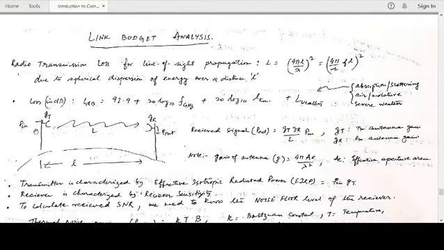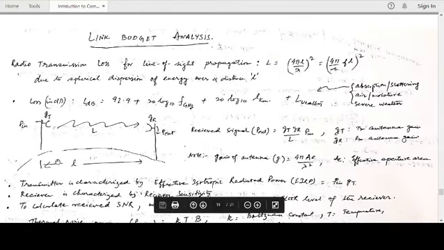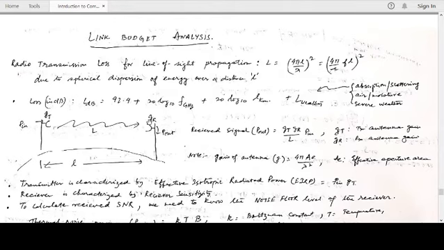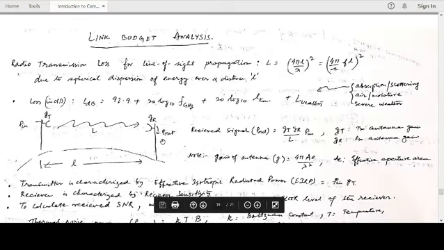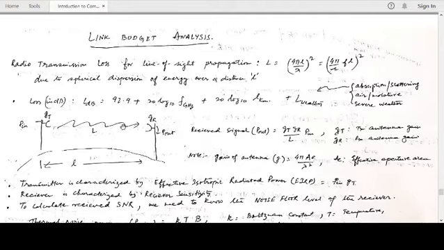The signal, for example, let's first take a small line of sight link. We have a transmitting antenna with a power input P in, separated by a distance L, and we have another receiving antenna where the power received is P out, right? So then it's a line of sight link. For example, the ground station to satellite is a line of sight. The DTH television that you have in your house to the satellite, the ATM dish to the satellite, these are all line of sight.